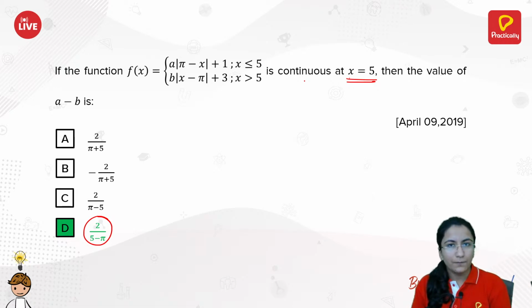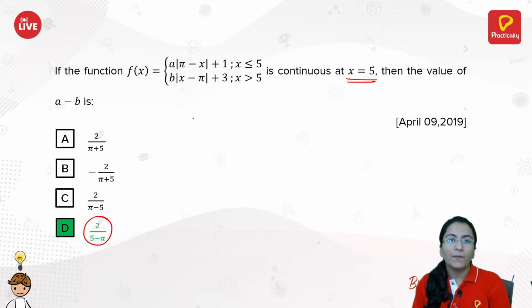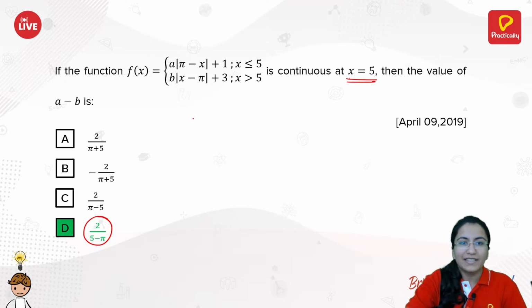That might not give you something new over here, but if the function is split into 3 functions at x equals 5, and you are given some new functions, then definitely it would be helpful, right? For this particular question, equating left hand limit and right hand limit was sufficient to give you the answer. Okay, let's just move to the next question.